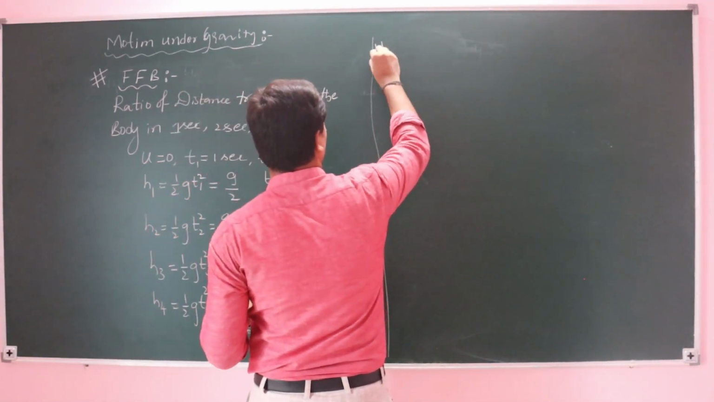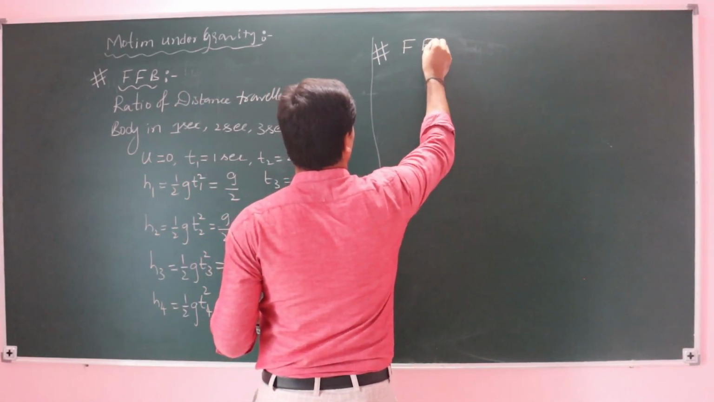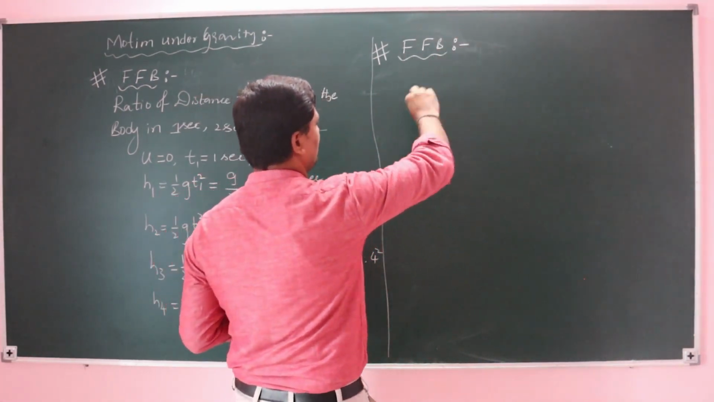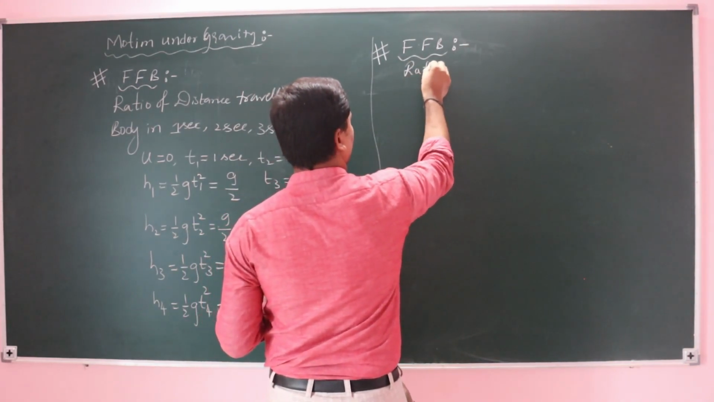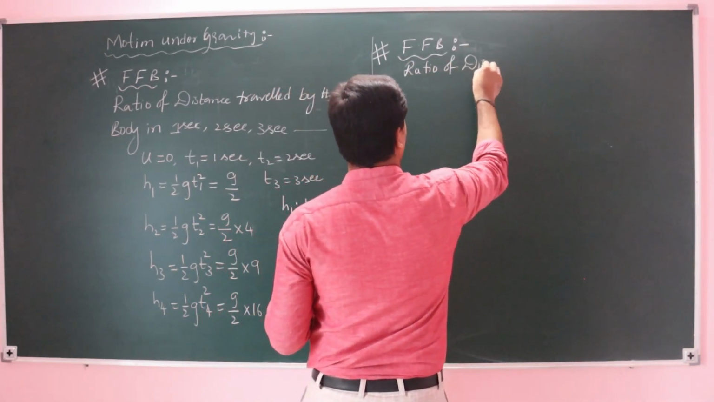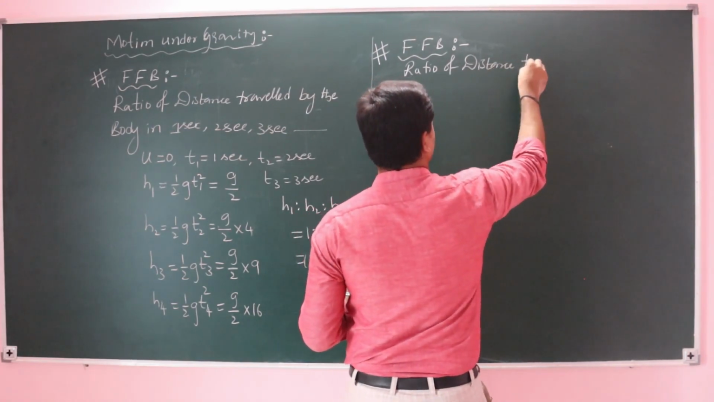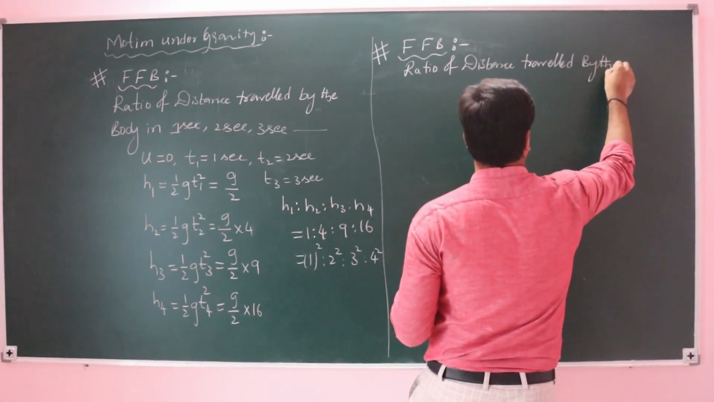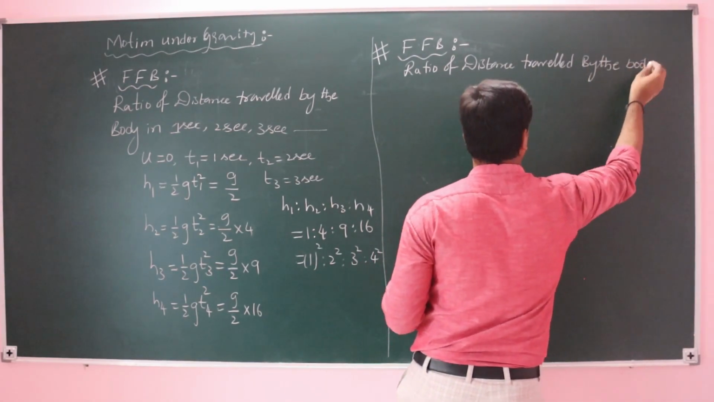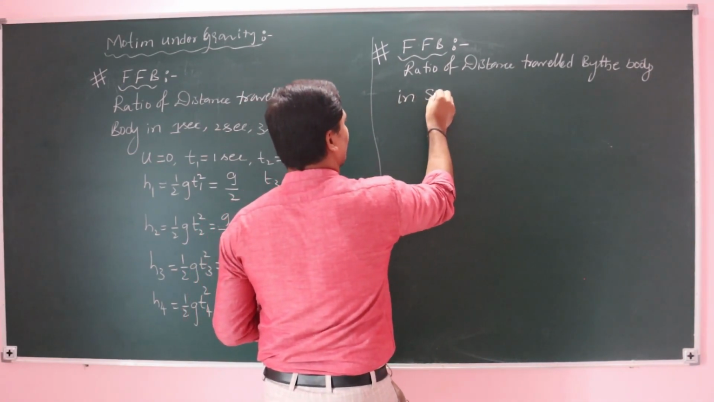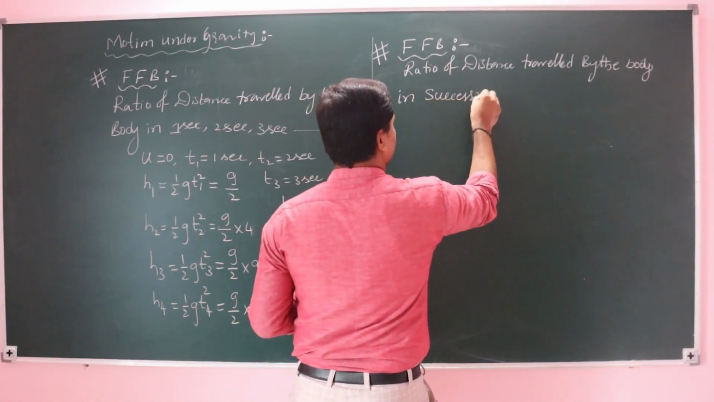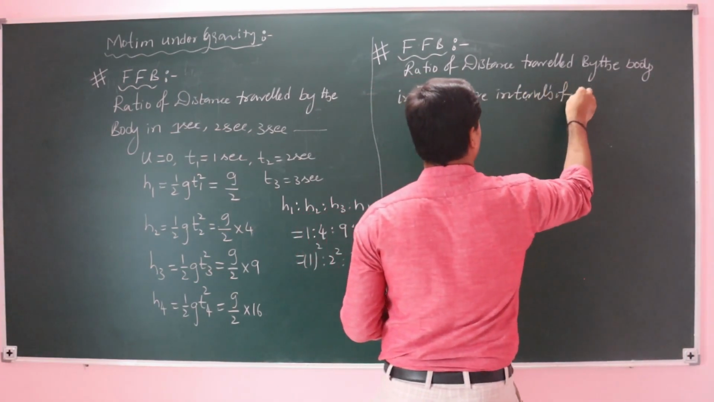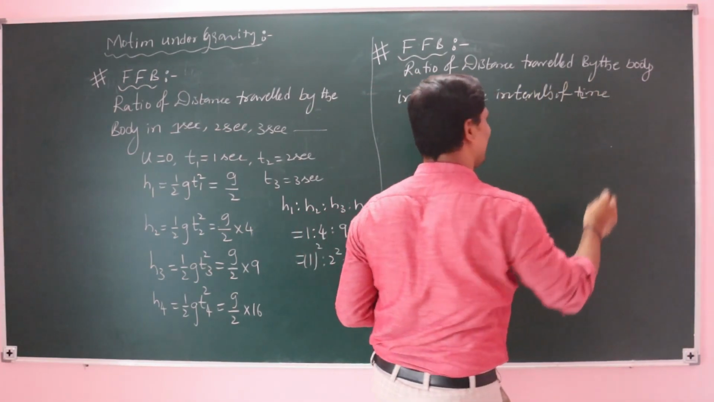Again, a freely falling body. Find the ratio of the distance traveled by the freely falling body in successive intervals of time. In the examination they may ask about successive intervals of time.